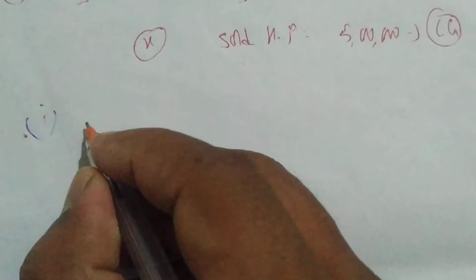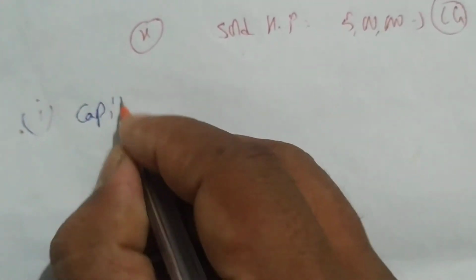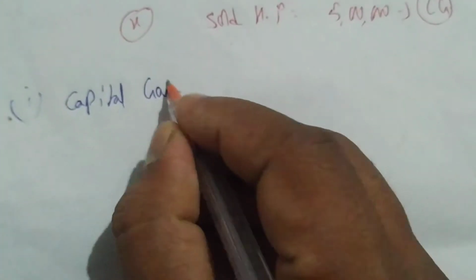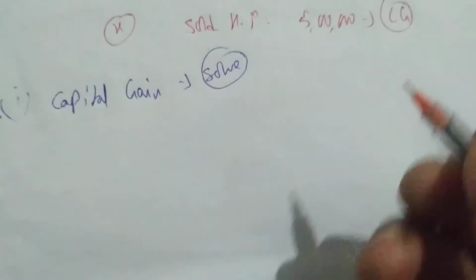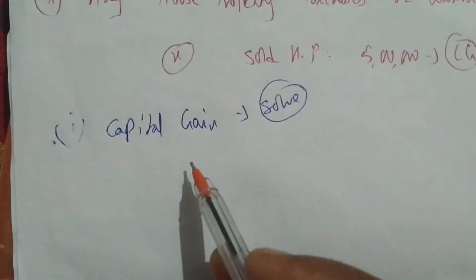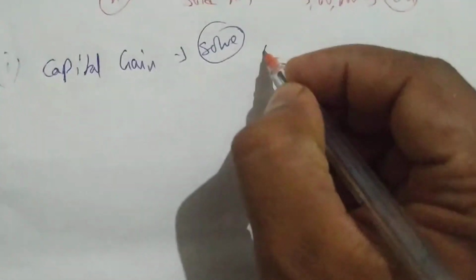The least is exempted. So first, what? First we write the capital gain. This we will get when we solve the problem. After solving the problem, we'll get the capital gain.